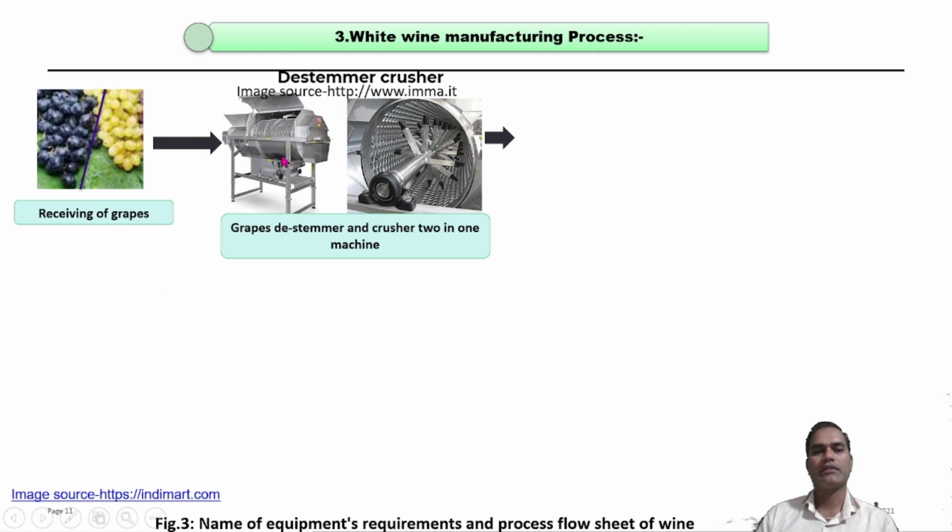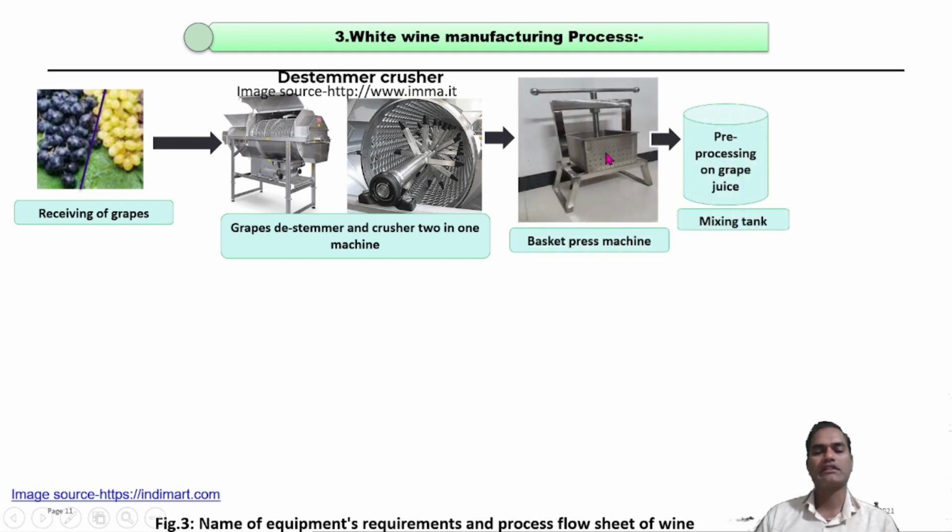After receiving the grapes, first washing is carried out, and after that we remove the stems from the grapes, and then the grapes are crushed and pressed in the basket pressing machine to extract the juice. So the first machine required is the de-stemmer crusher machine.